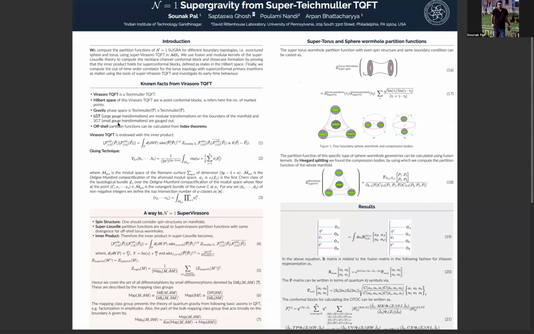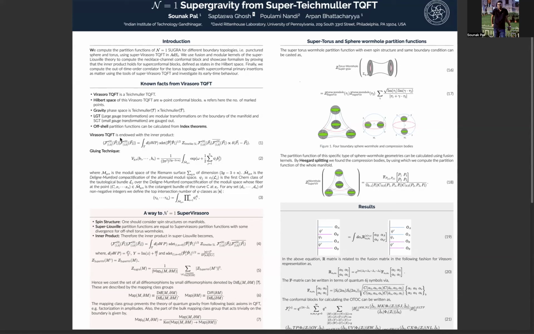So the states are basically denoted as the sections, and these are the conformal blocks. And for Liouville cases, these are Liouville conformal blocks. And for supergravity, these are super conformal blocks. Now, the next thing to define is the inner product of these states, which are defined here.